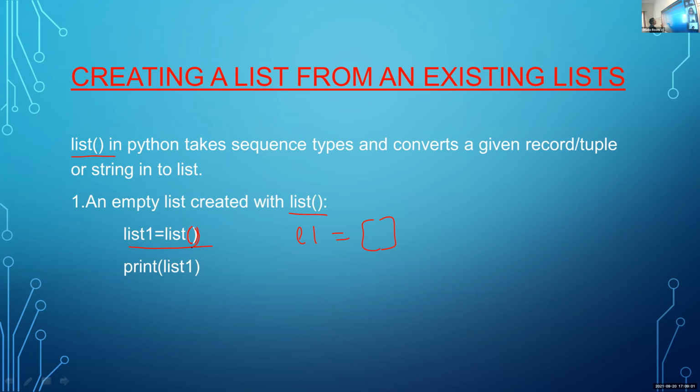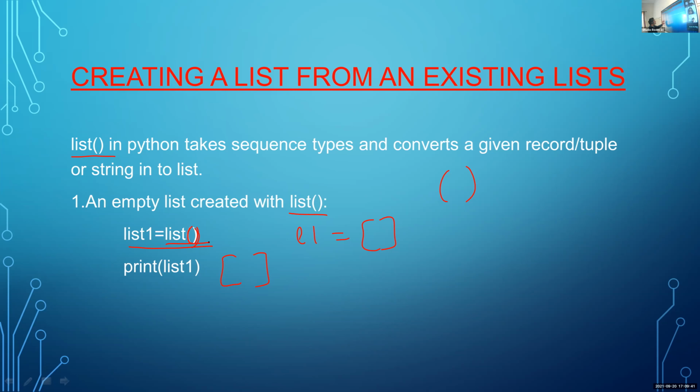Here we are not using square brackets, which means list is a function. This bracket is the function bracket. This bracket is not related to list, it is related to the function. List is a function, so this is the function bracket. If we use this function, then after print list1, your result is this. So this is a function used to create one empty list.